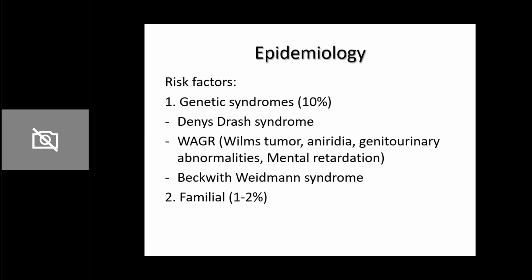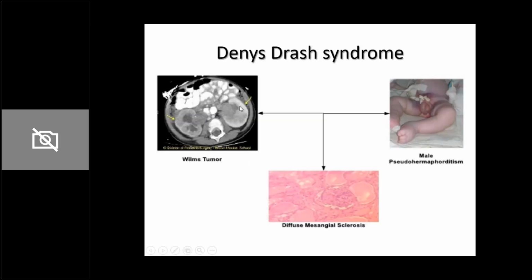Okay. So this is the Denys-Drash syndrome. So in this particular CT scan image, which is a cross-sectional view, you look at these kidneys. This is the right kidney, this is the left kidney, and you see a tumorous growth over there. Okay, this yellow arrow. So this is Wilms tumor. Then you have male pseudohermaphroditism. That means that the karyotype अंदर से बच्चा is a male, XY है, but the phenotype is of a female.